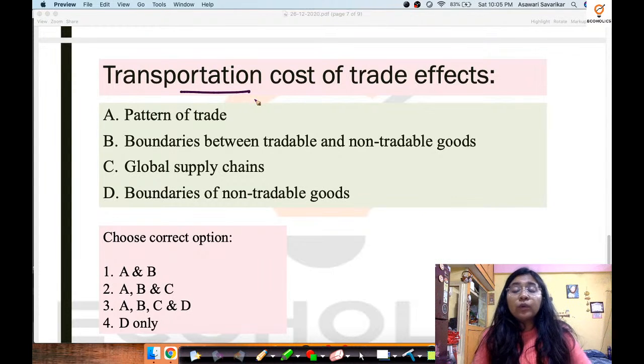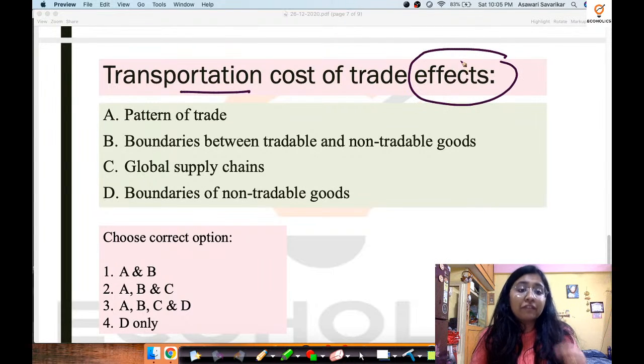If it's very high, then definitely that commodity or service is not fit for trading, because if more of the transportation cost has to be paid by the owner, then what is the use? So transportation cost of trade has a few impacts or effects. Now what are those effects? We have to find that out.